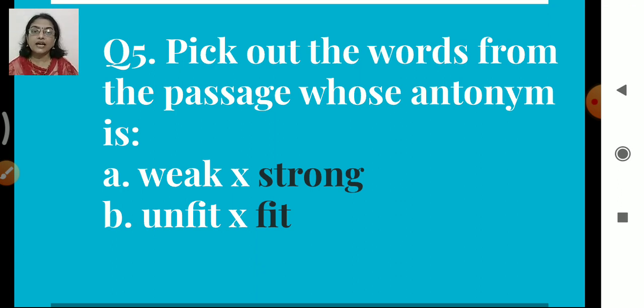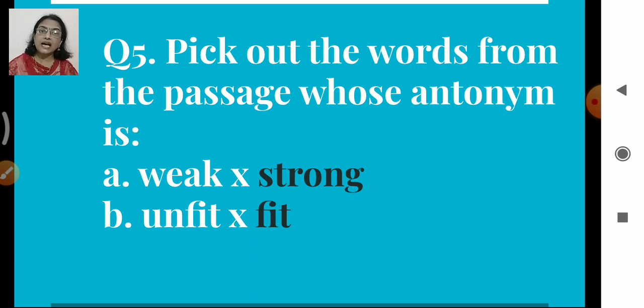Same way with unfit. The word unfit is not in the passage, but the word fit is there. So what is the question? Pick out the words from the passage. If such a question is asked, you have to find the answer in the passage itself, not write your own answer. Even if your answer is correct, the question is asking you to find out the word from the passage, so you have to find it from the passage itself.